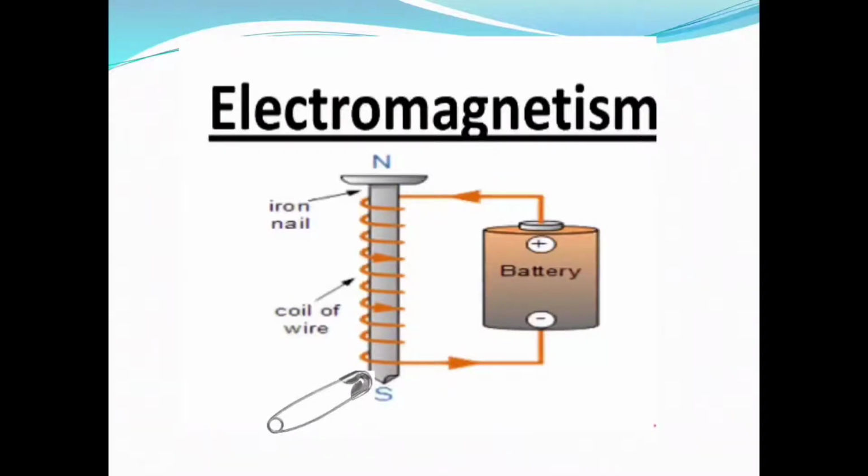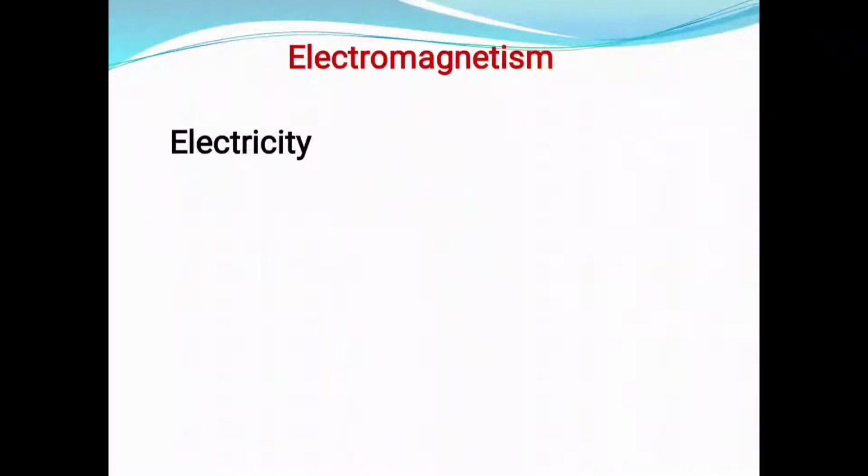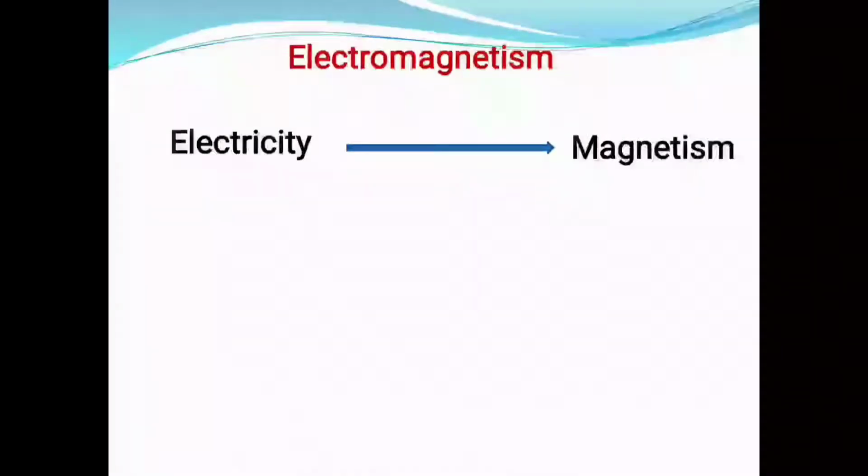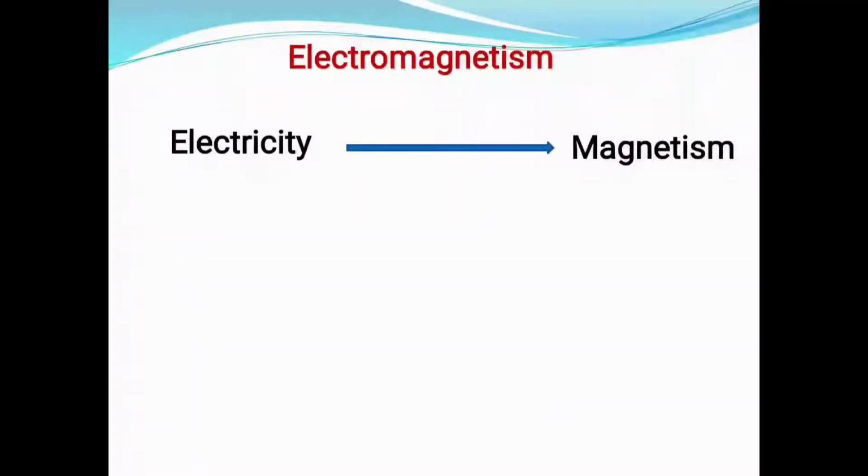This phenomenon is called electromagnetism. In electromagnetism, electricity is used to produce magnetism. The reverse is the case in EMI.